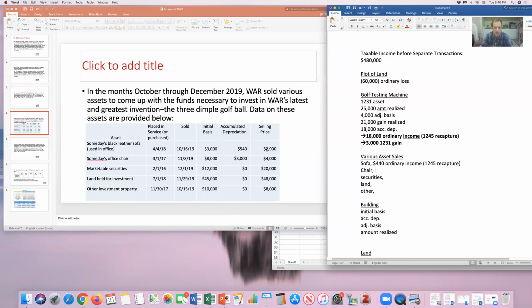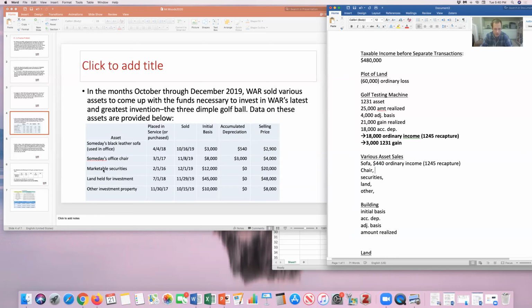That's going to be their amount realized minus their adjusted basis of 2,460. It's going to give me 440, right? And the lesser of accumulated depreciation or the realized gain, which is 440, is going to be recaptured as ordinary income. They also had an office chair, right?